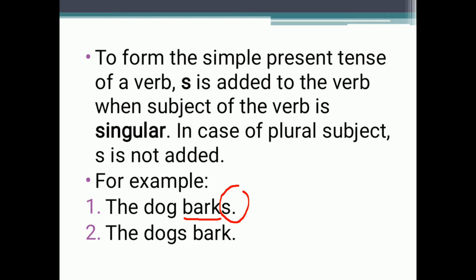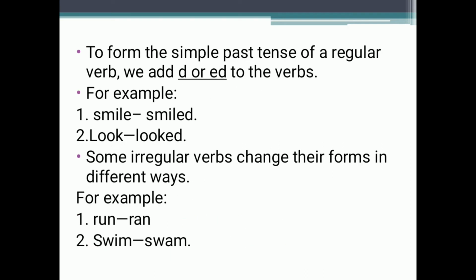Now we can see: the dogs. The dogs means plural, many dogs are there. For many dogs, the verb given to us is the same, bark, but we haven't added s at the end. So this is in the case of the plural. In this way we can change the action into the simple present tense.